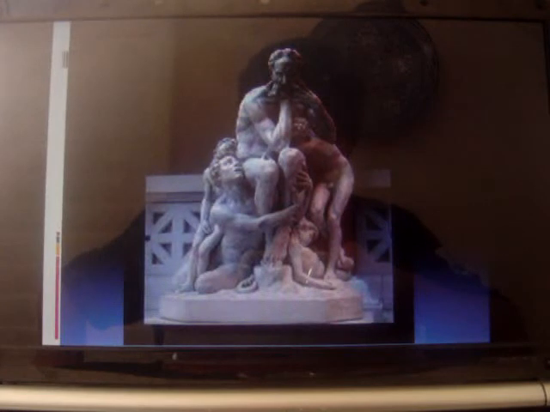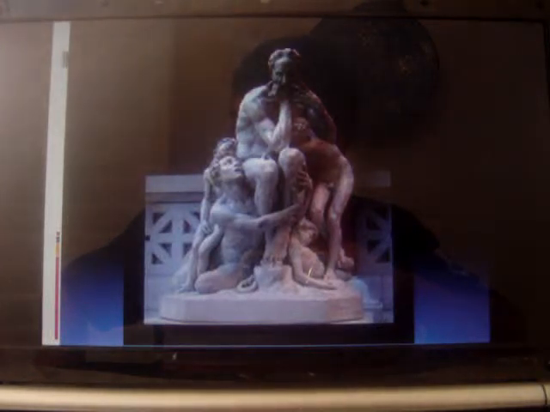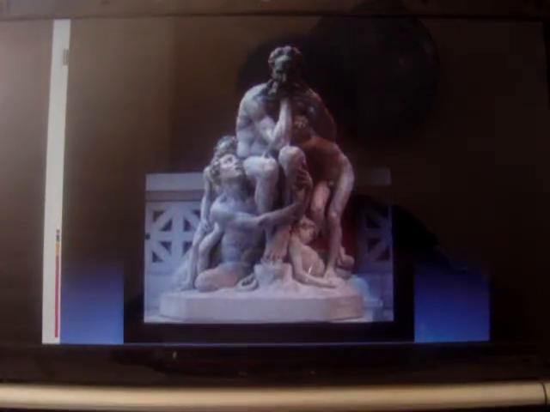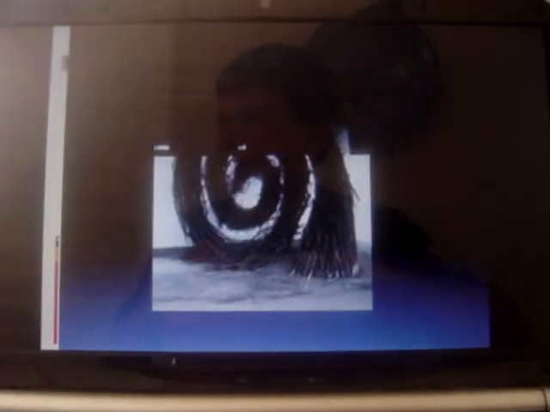Jean-Baptiste Carpeaux, Ugolino and His Children. In Ugolino and His Children, Carpeaux shows that he used a combination of artistic ideas from different artworks and art techniques. He combined realism, Baroque, and ancient sculpture, and Michelangelo's work. This sculpture was based on Dante's Inferno.